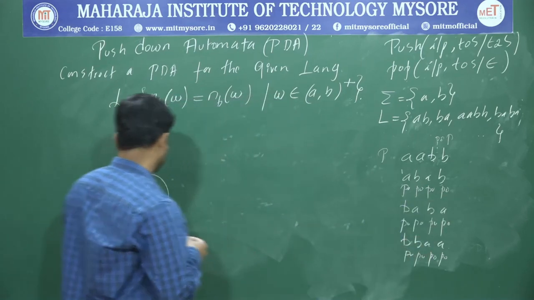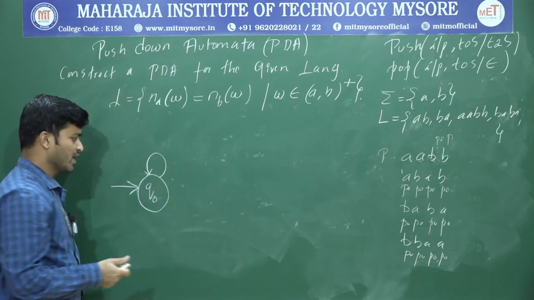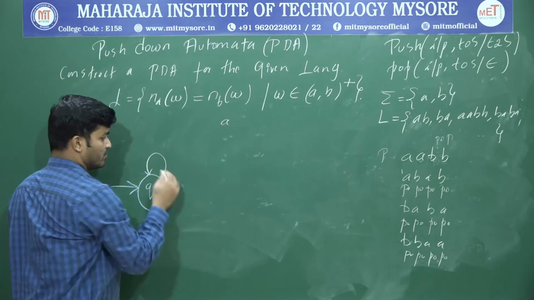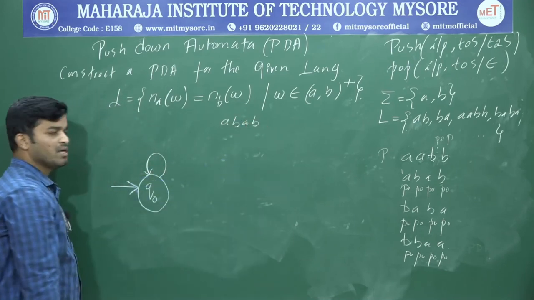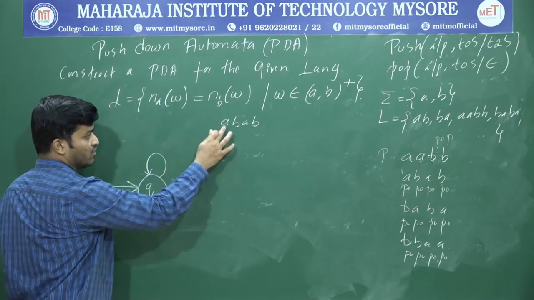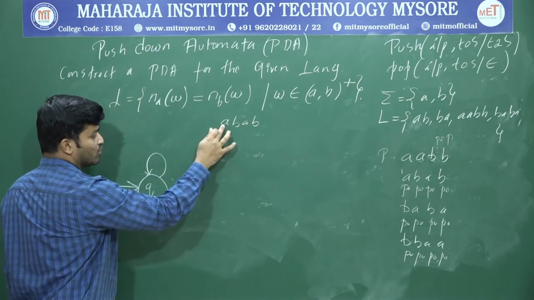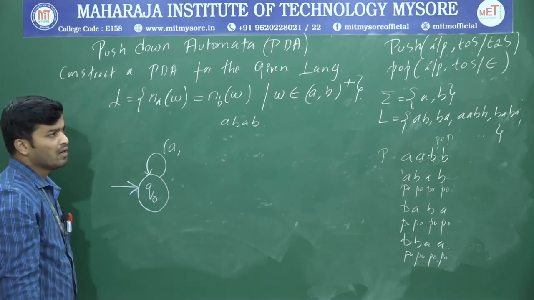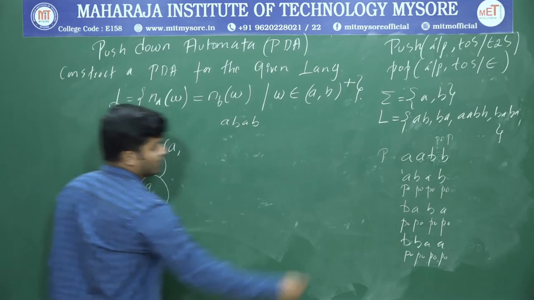Now I'm going to design that. Since I don't have any other transition, I'll take a loop. Assume the string is starting from A, say ABAB. Now what is the input? Whether it's A or B, I'm going to perform a push operation. What's the representation? First I have to write the input. The input is A. And what's the top of the stack? So you have to take it from the stack.